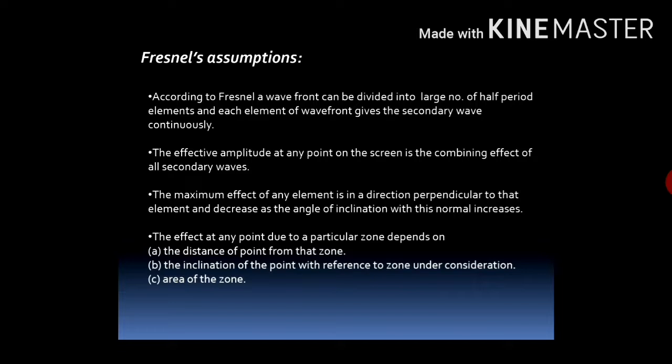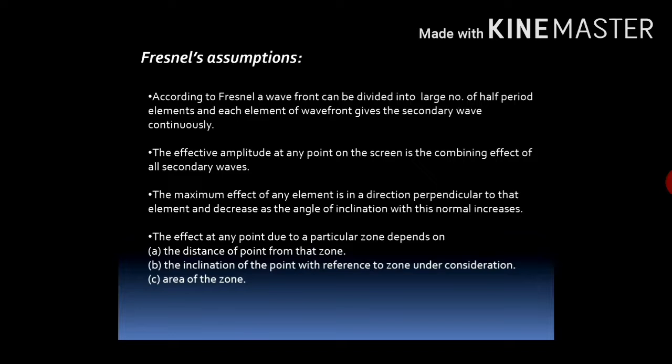Now Fresnel made some assumptions to clear all this matter. According to Fresnel, a wavefront can be divided into a large number of half period elements. Half period elements because adjacent elements create a path difference of lambda by 2 and phase difference of pi. Because alternate half period zones create a phase difference of pi, that's why these are called half period zones or half period elements.